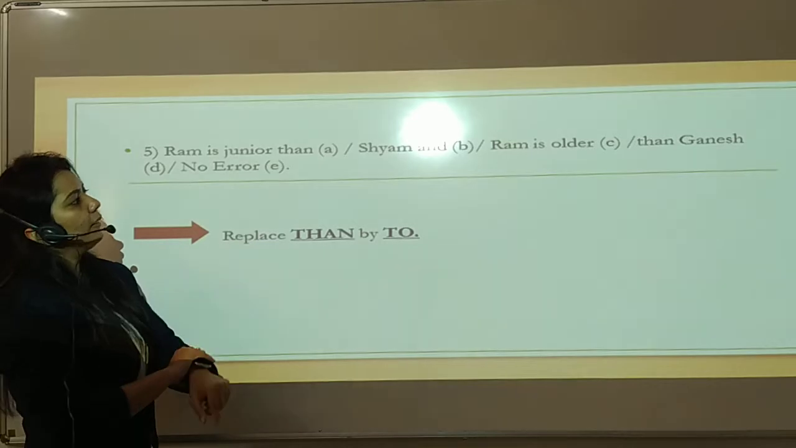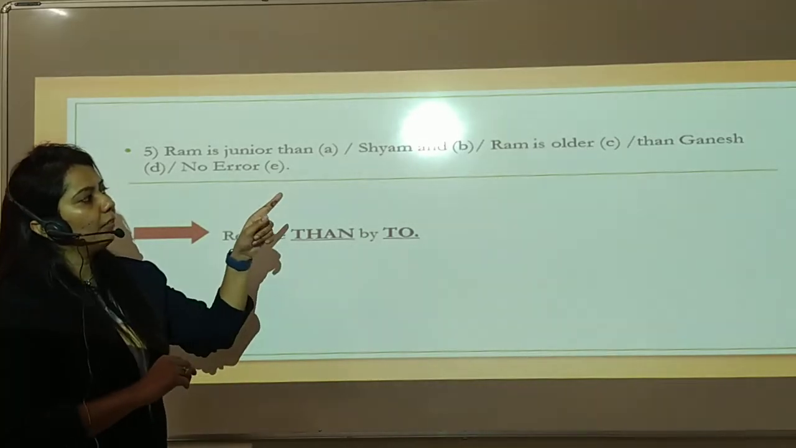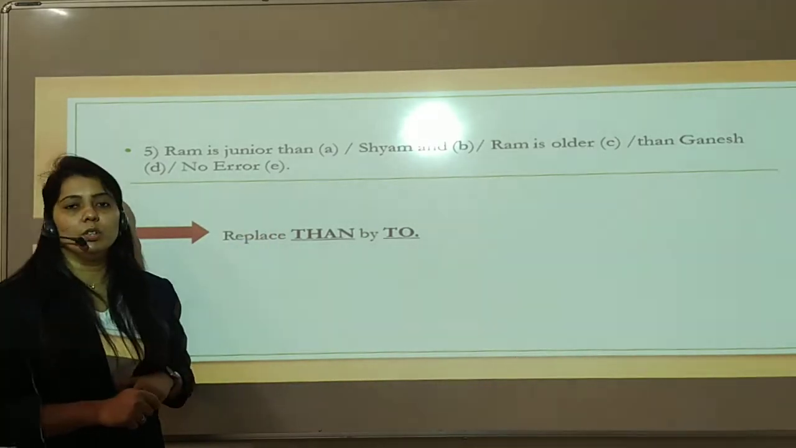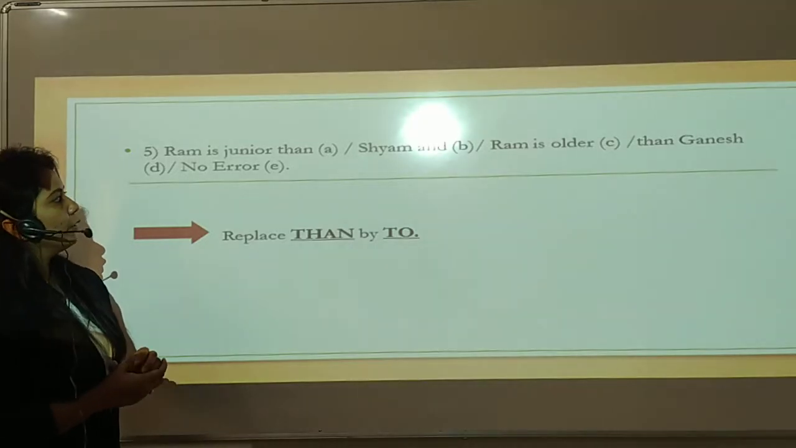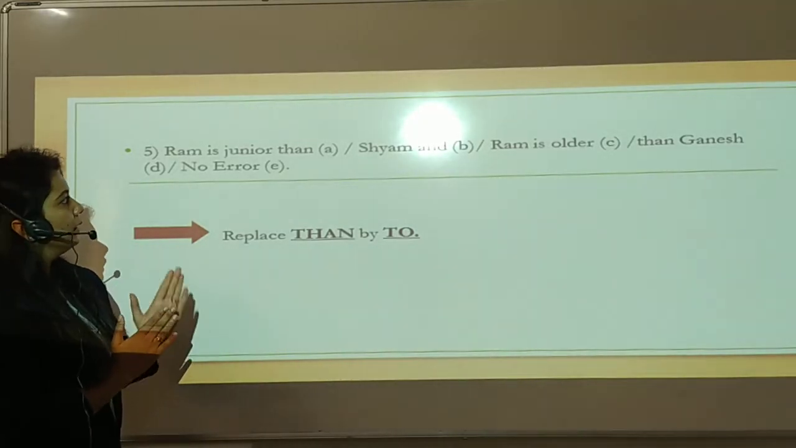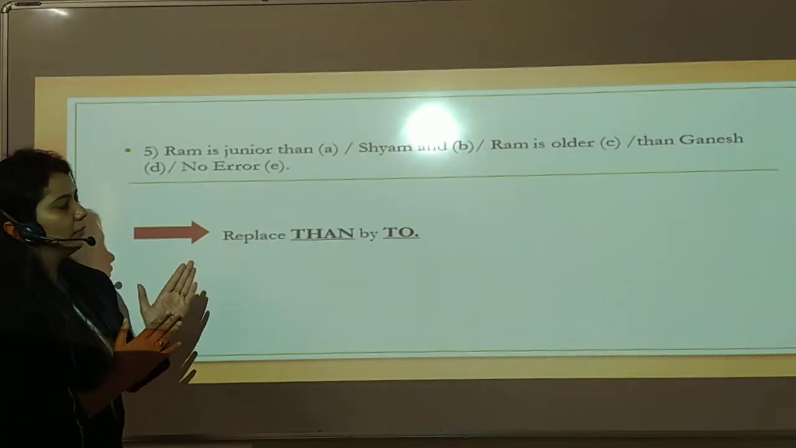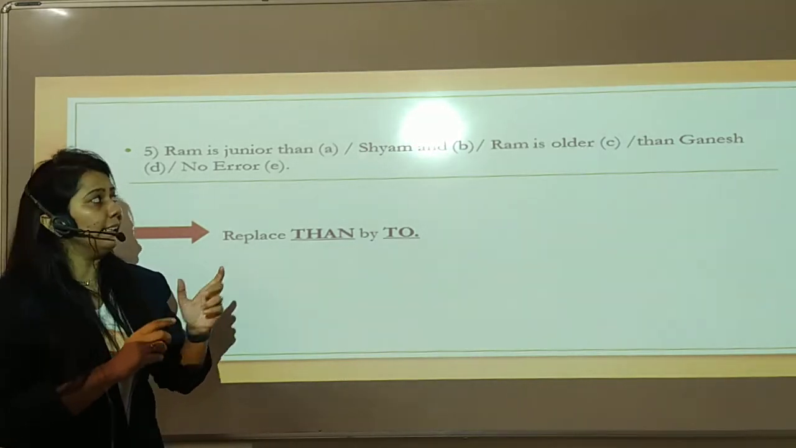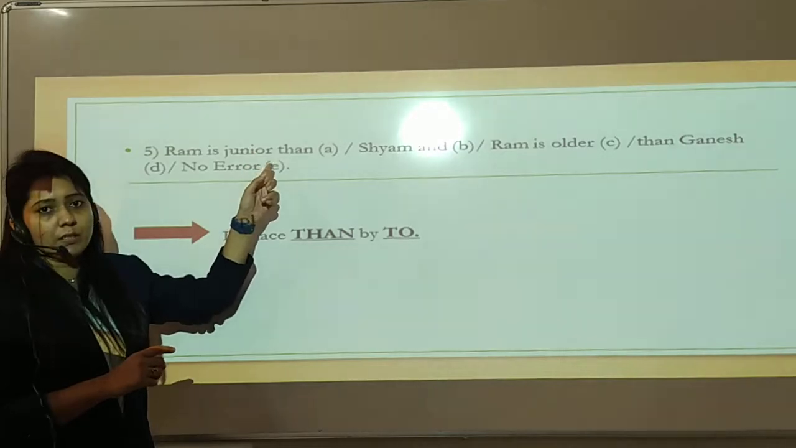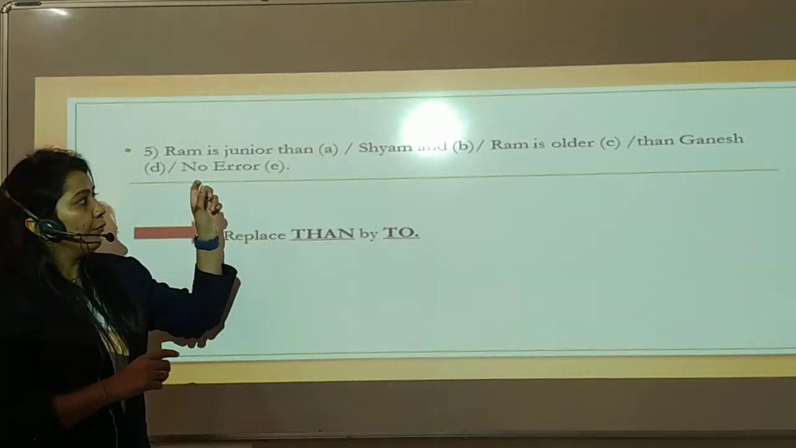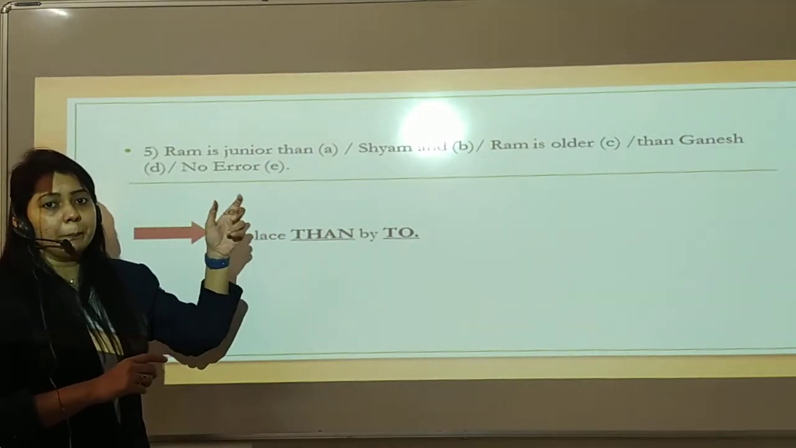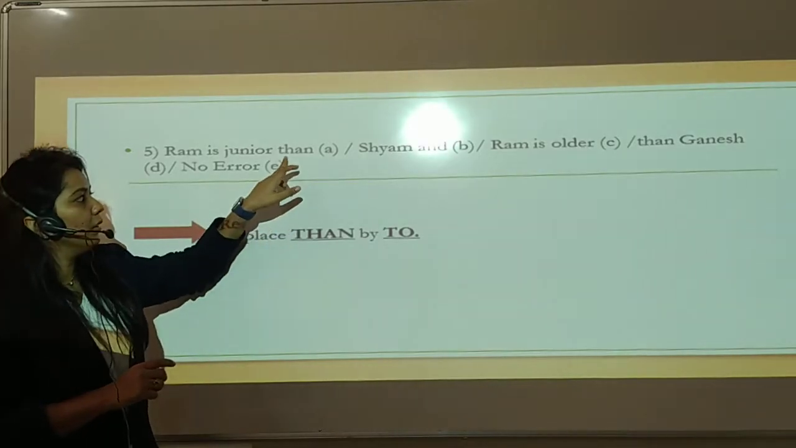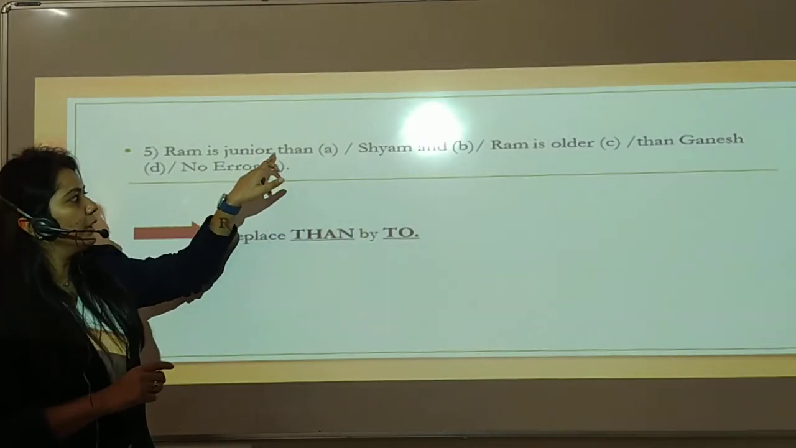Ram is junior than Shyam and Ram is older than Ganesh. No error. Again we have to read the sentence very carefully. Ram is junior than. First of all, see, guys, the adjectives that are ending with IOR words are always followed by preposition to. So here then is a wrong word, junior to.